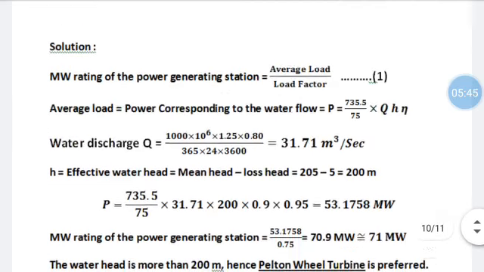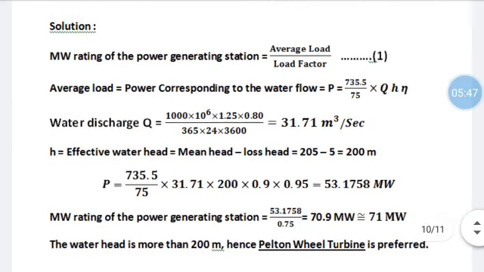In this problem, the megawatt rating of the generating station is calculated as average load divided by load factor. Average load is calculated using the expression P = (735.5/75) × QHη. Q is the water discharge rate. So the result obtained is 31.71 meter cube per second. Effective water head is the mean head minus loss head, 200 meters.